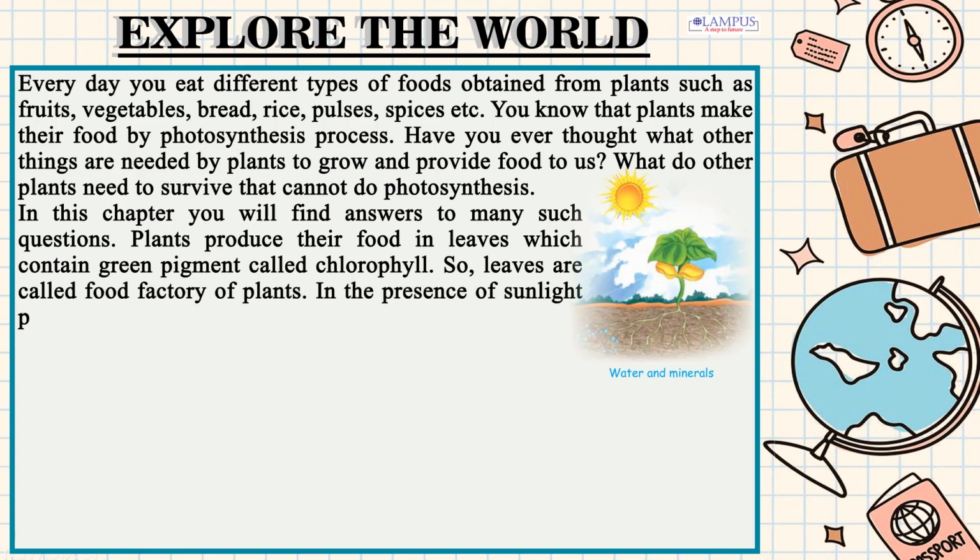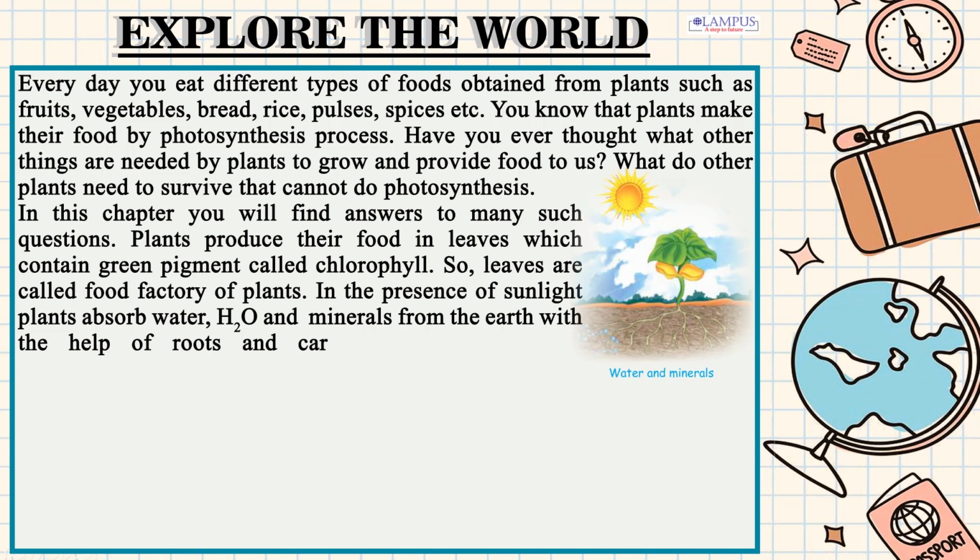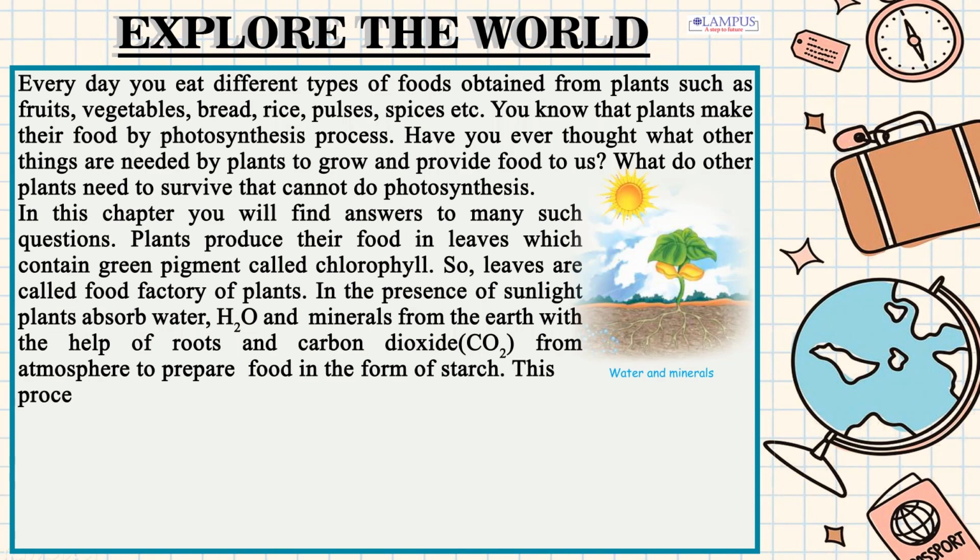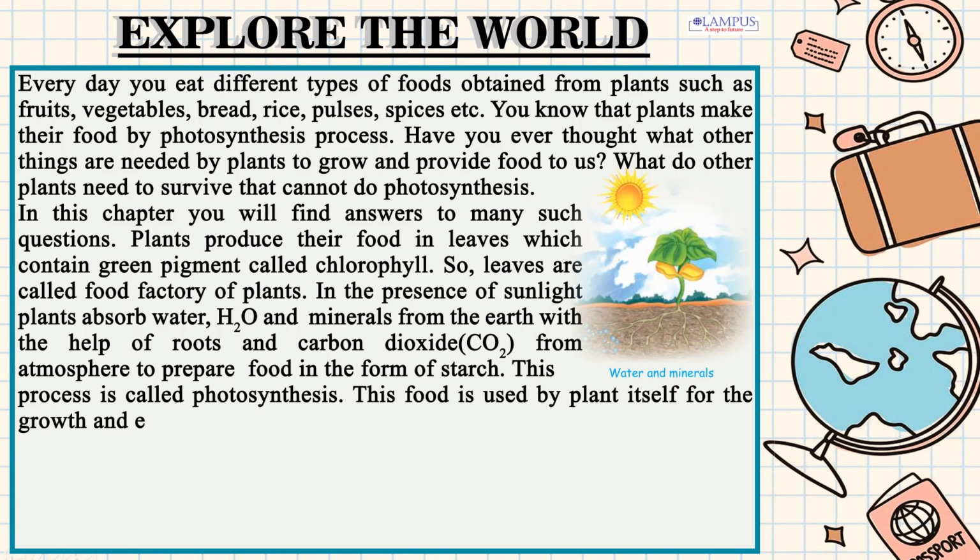In the presence of sunlight, plants absorb water, H2O, and minerals from the earth with the help of roots and carbon dioxide, CO2, from atmosphere to prepare food in the form of starch. This process is called photosynthesis. This food is used by plant itself for the growth, and extra food is stored in the form of fruits that we eat.